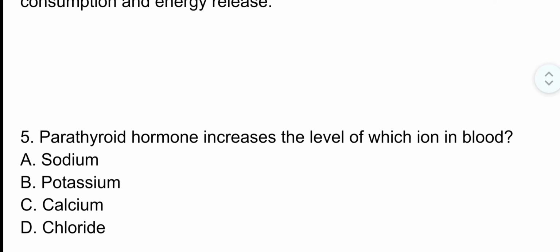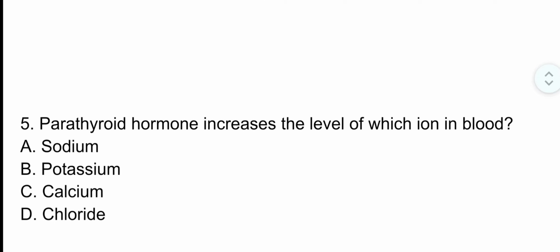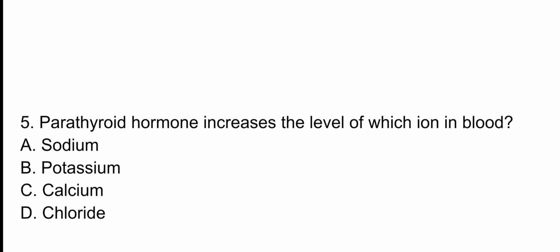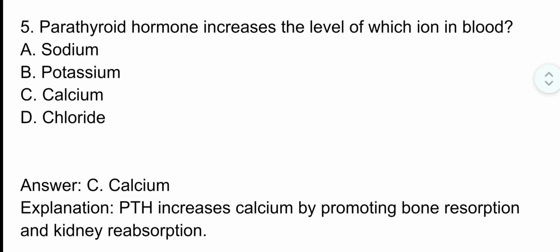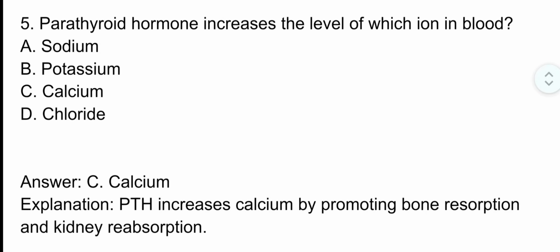Question number 5. Parathyroid hormone increases the level of which ion in blood? The correct option is option C, calcium. Parathyroid hormone increases calcium by promoting bone resorption and kidney reabsorption.